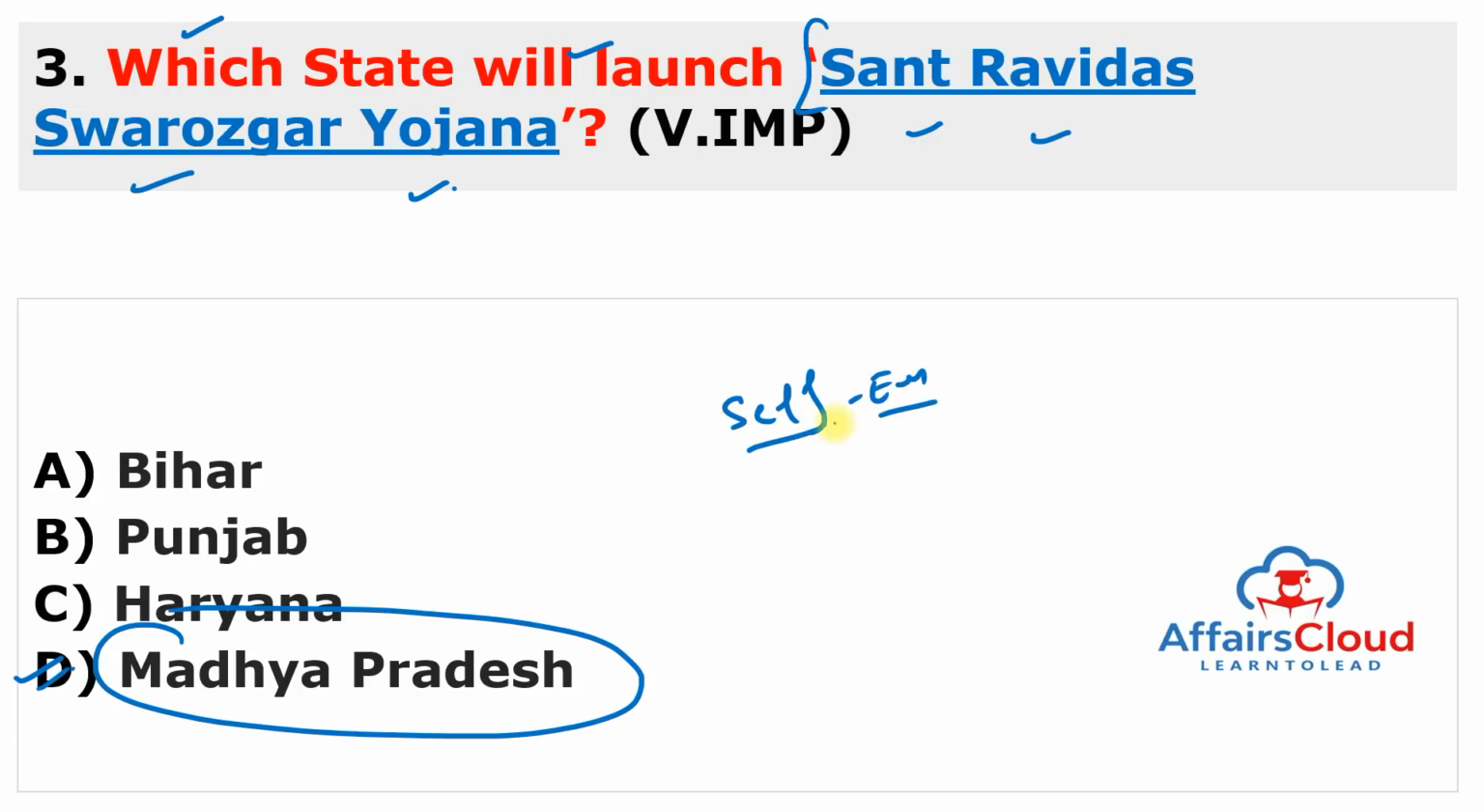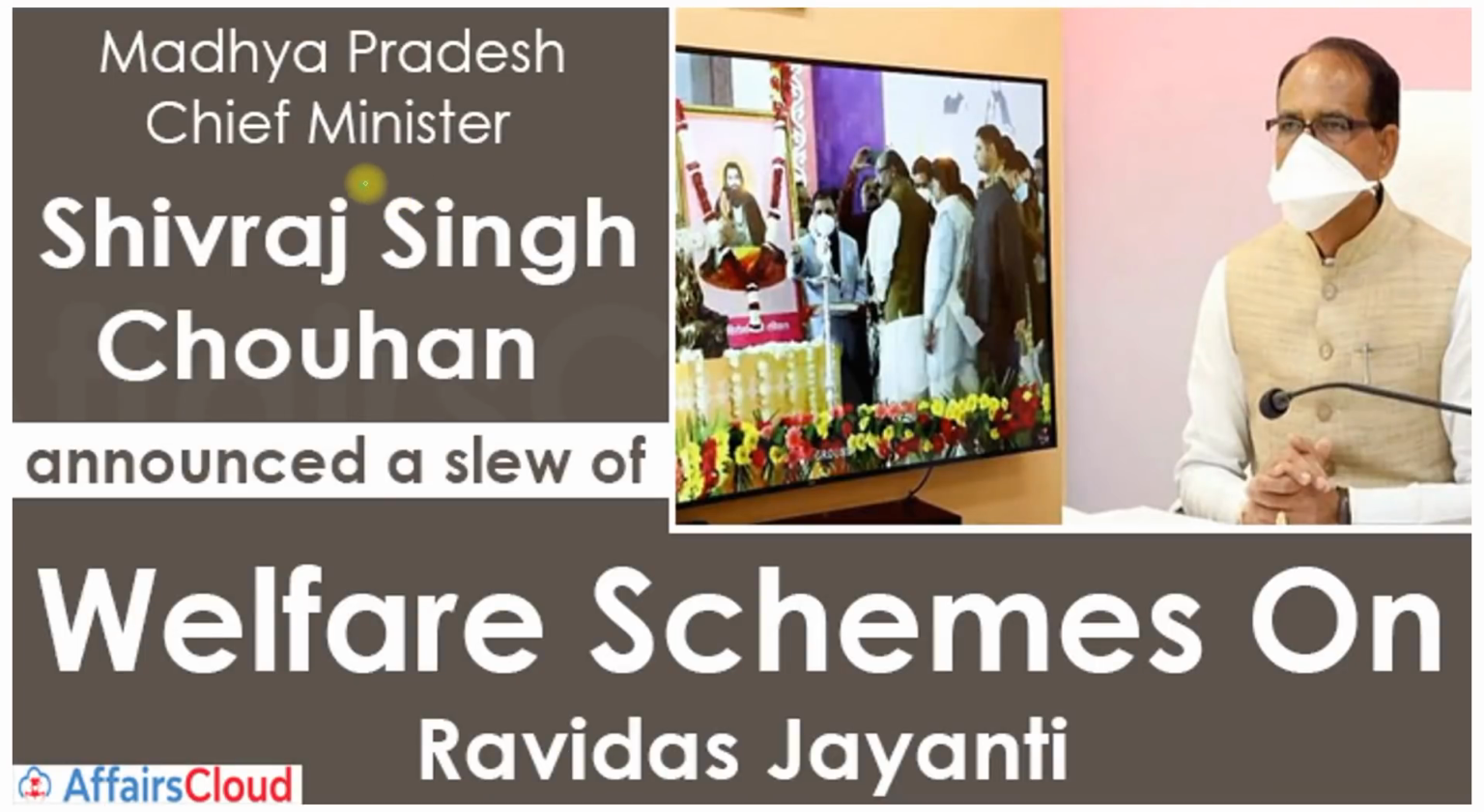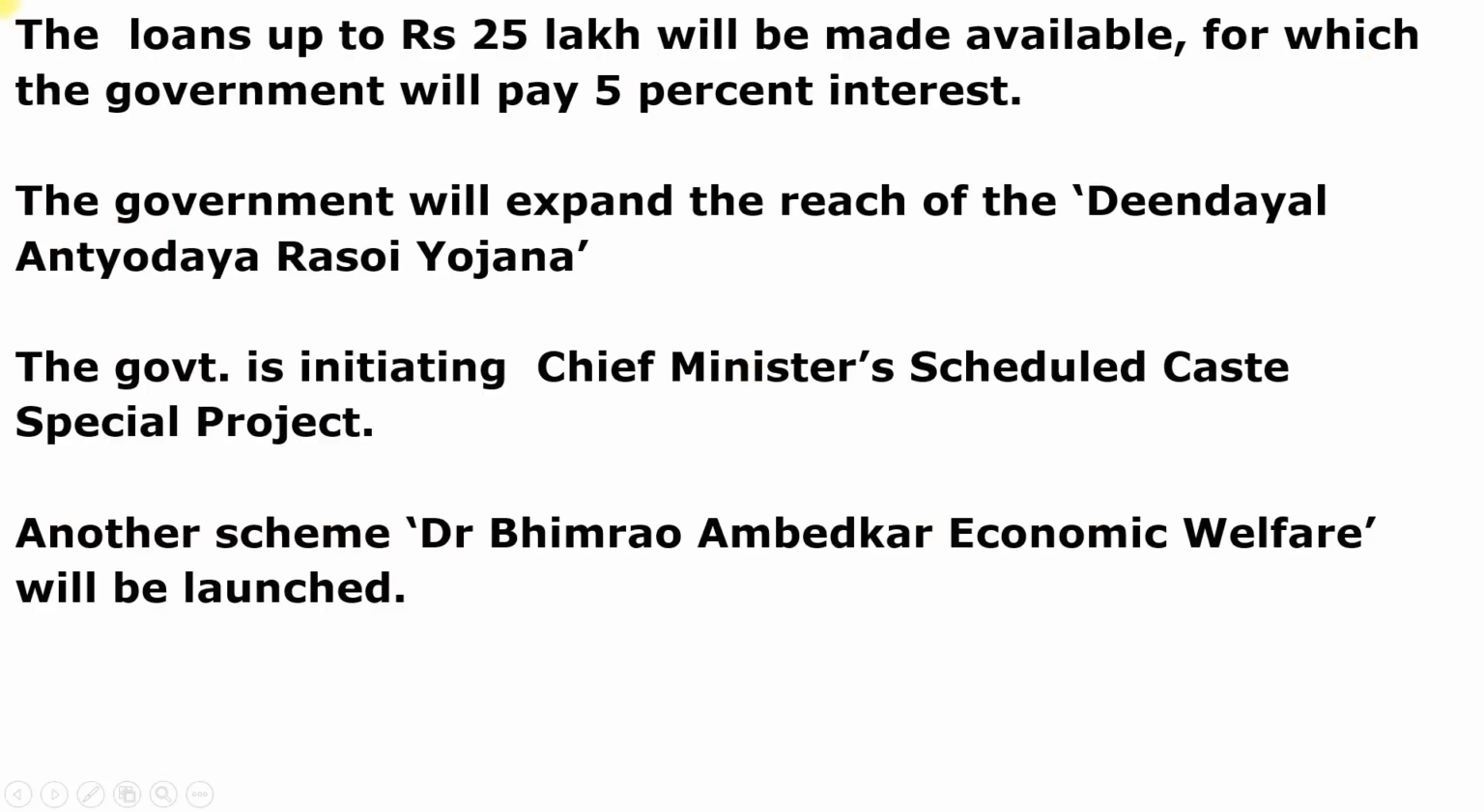So you can see here, Madhya Pradesh Chief Minister Shivraj Singh Chauhan ji announced a slew of welfare schemes on Ravidas Jayanti. Loans up to rupees 25 lakh will be made available under this scheme, for which the government will pay 5% interest. It means a 25 lakh rupees loan will be given under this scheme, which is known as Sant Ravidas Swarozgar Yojana, self-employment scheme, and the government will pay 5% interest out of the total interest.